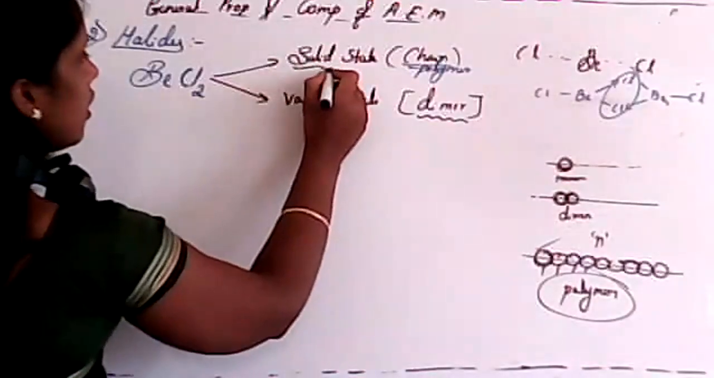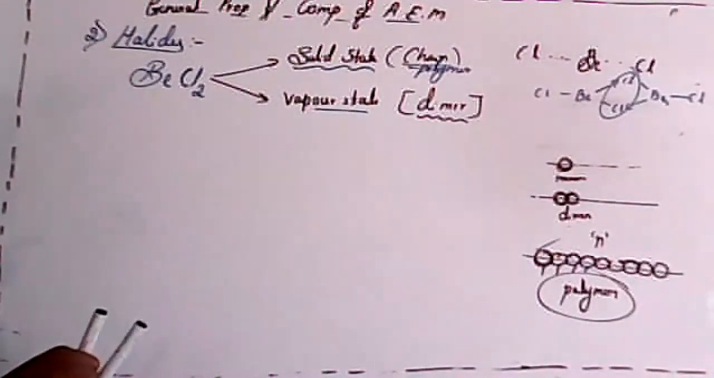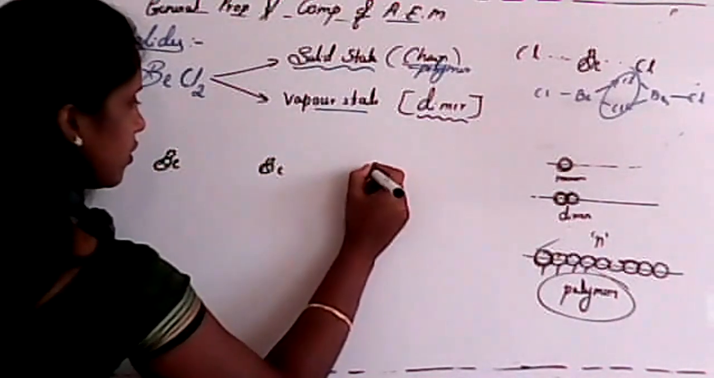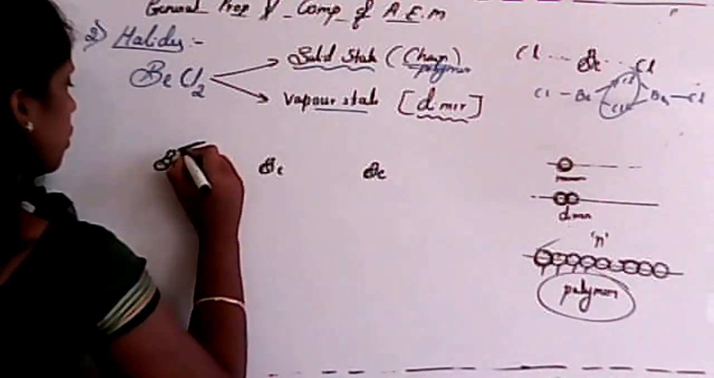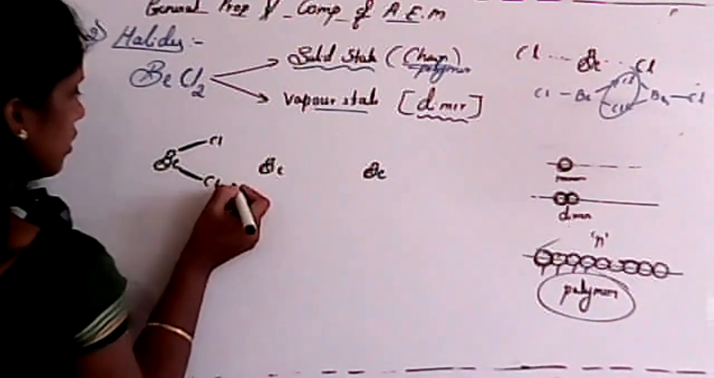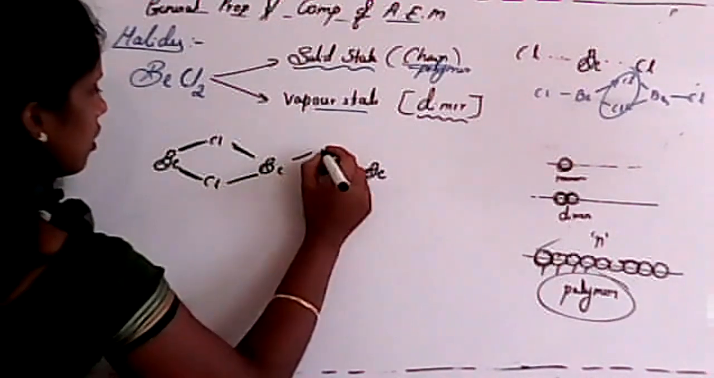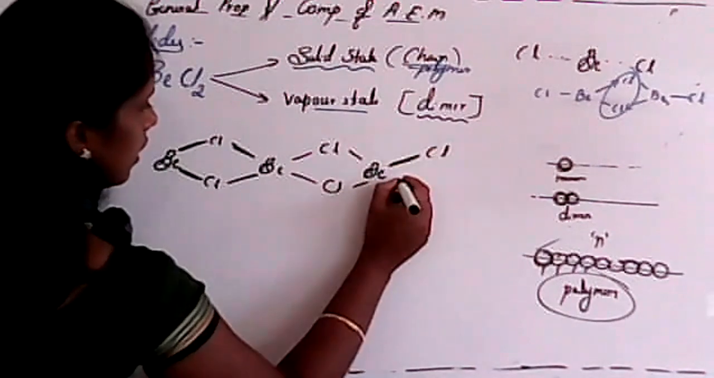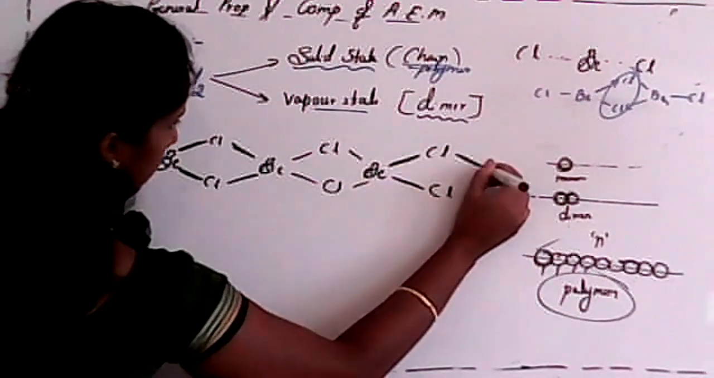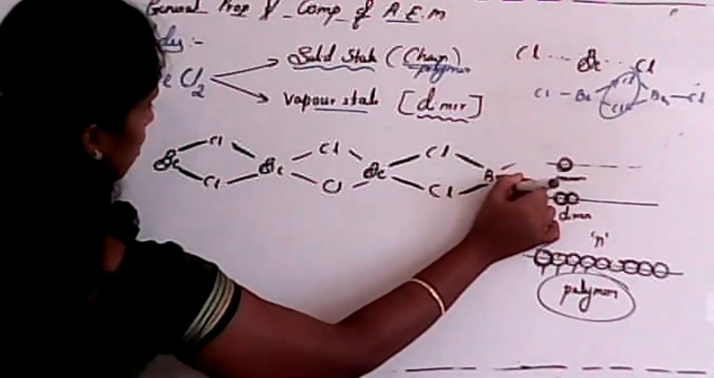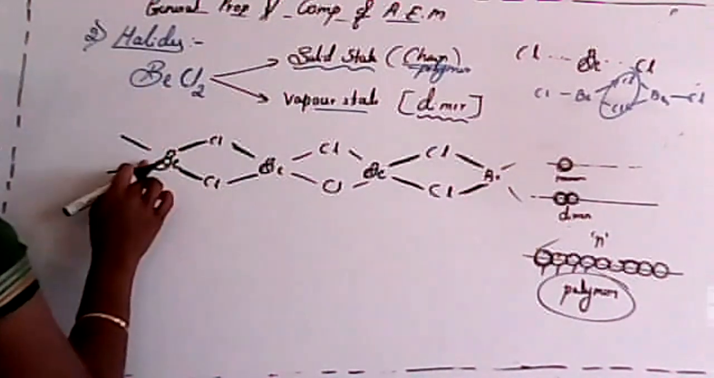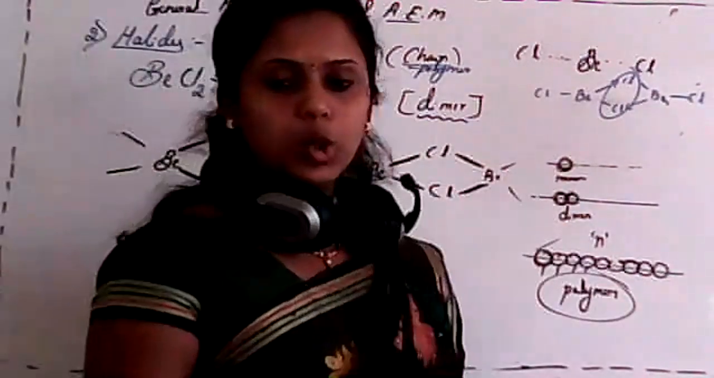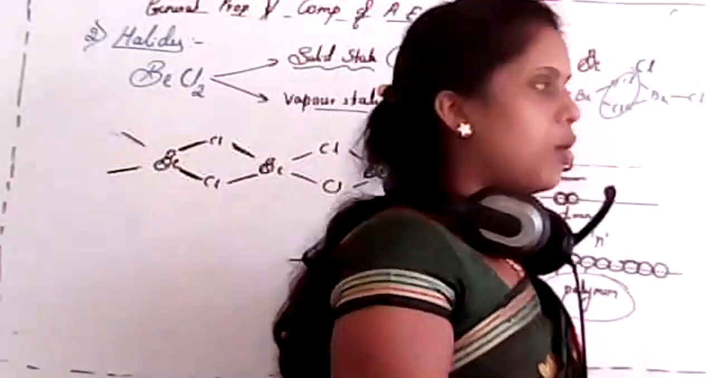But whenever we consider the solid state, see the structure: beryllium, and there are several units of beryllium chloride. So Cl, Cl, Cl, Cl, Cl, Cl. This was the structure. Is it clear, student? That means several units of beryllium chloride combine with each other to form a chain-like structure.